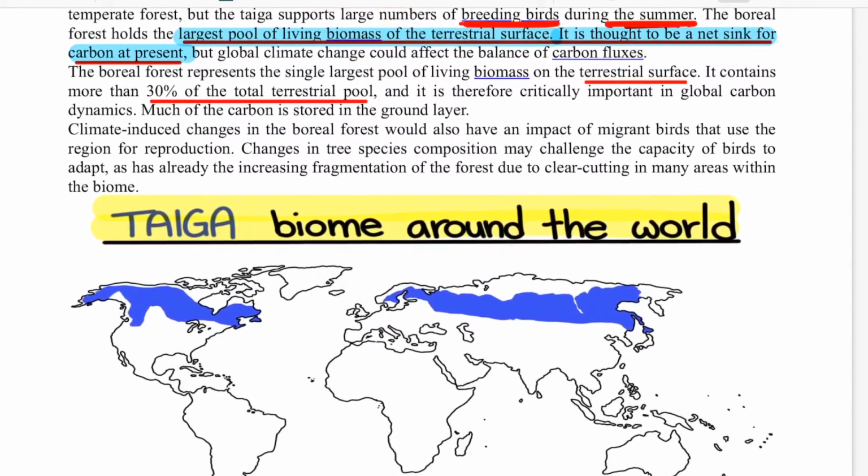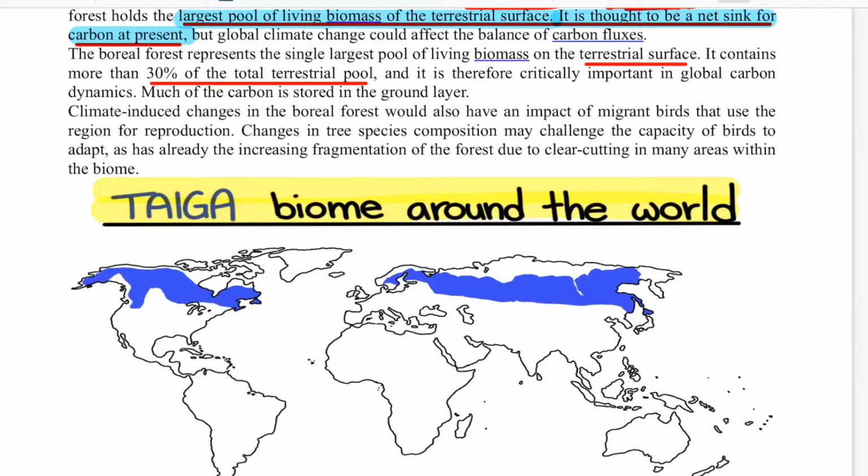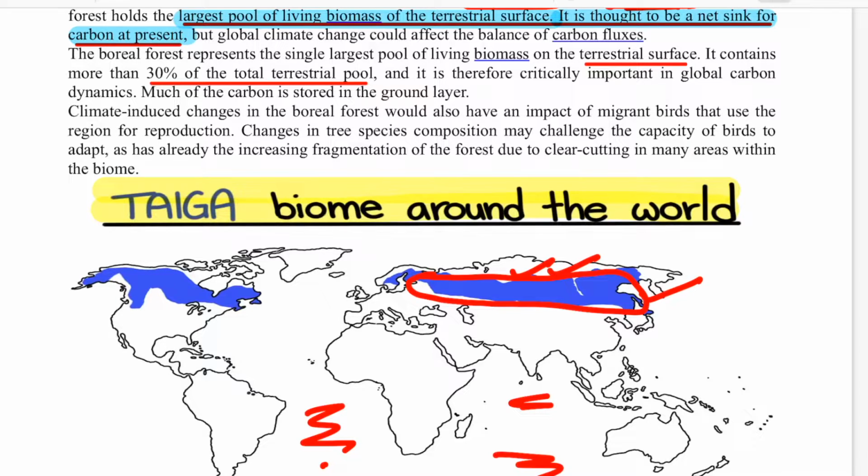So let me show you this by the diagram. If you see the location actually of the taiga biome, this is the largest area under the forest, which is a terrestrial biome. So whatever we have studied till now was related to the coastal part or the aquatic part. If you can see the southern hemisphere, it is too much of water all the way, and the land area is very less. So if you see the northern hemisphere, the land area is much, and in the northern hemisphere, if you see the taiga area, it is the largest pool of the terrestrial ecosystem, and it is the largest pool of the plant biodiversity also, which is present on the terrestrial part, okay, not on the marine part, terrestrial part.